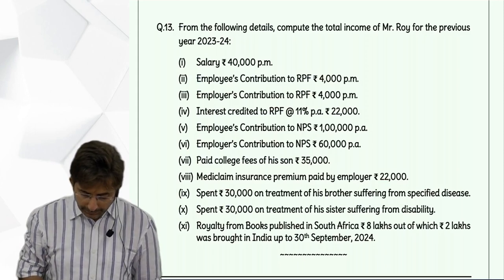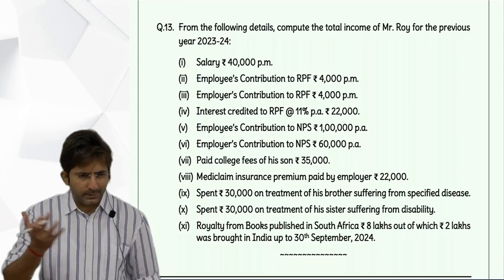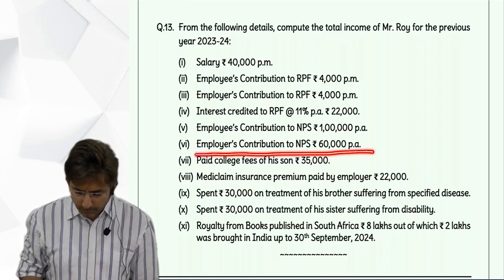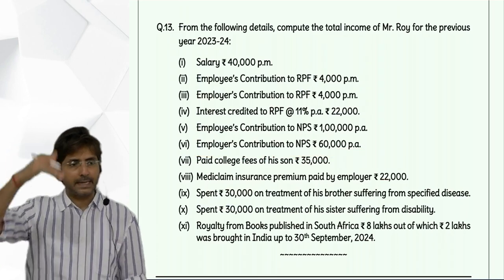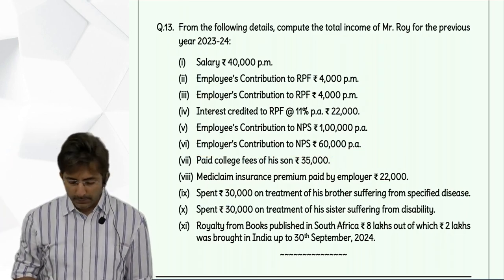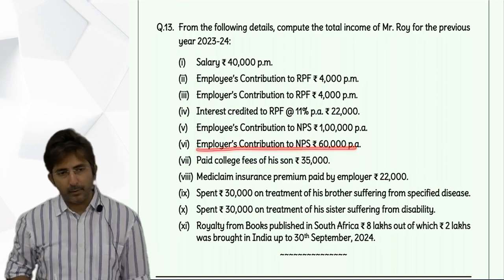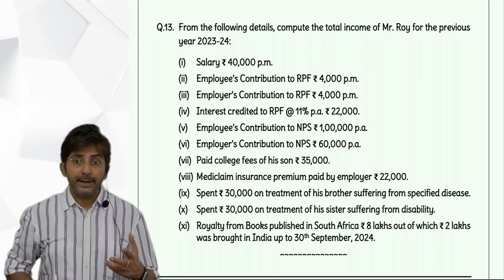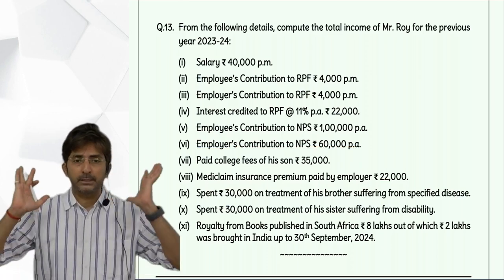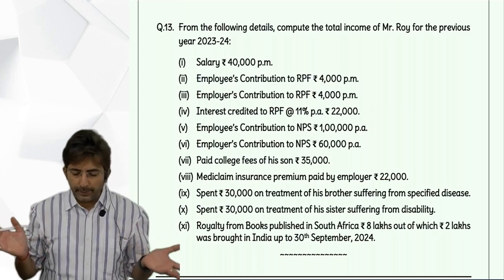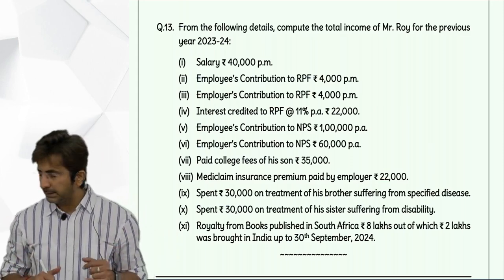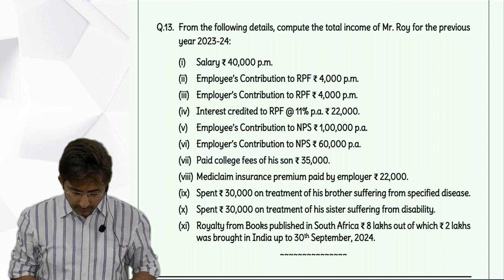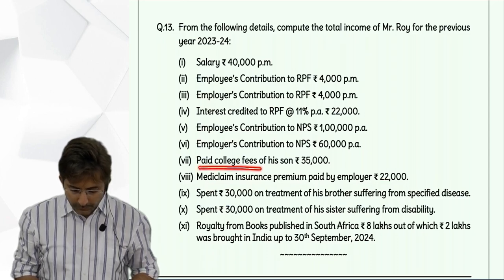Then actually this I had discussed also once, this sum, this part. Employer's contribution to NPS, first include in salary. How much? 60,000 entire amount. Then deduction under 80CCD 2. If government employee, then 14% of basic plus DA in terms. But he is not a government employee, so 10% of basic plus DA in terms. So that is how much? 48,000.